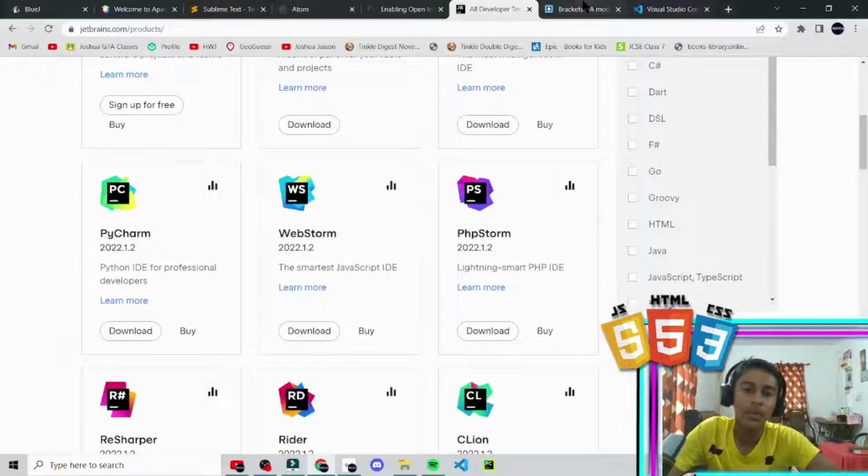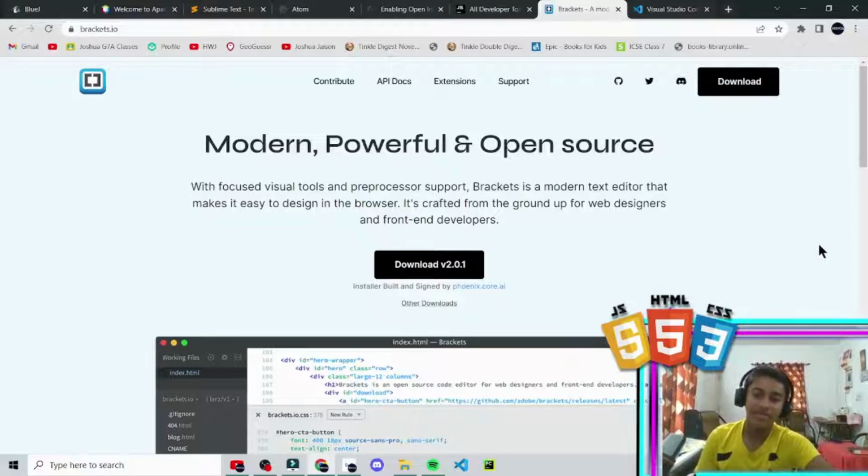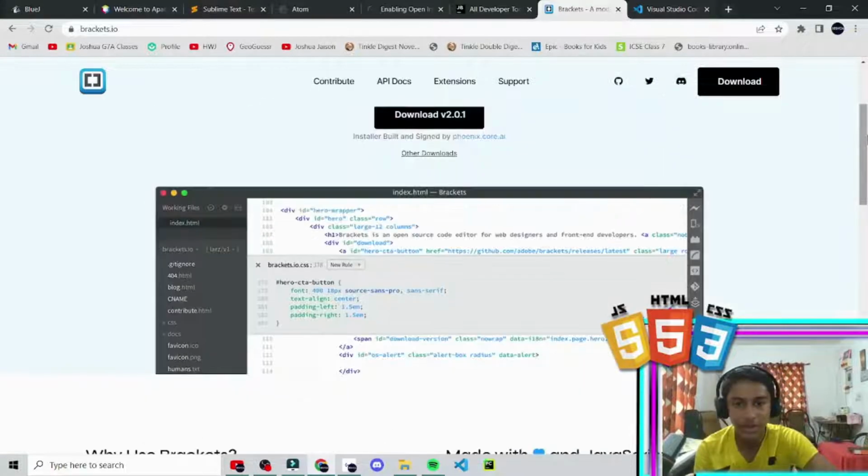Moving on, we have Brackets. Brackets is a very modern type of IDE which helps us learn by fun. And what I like personally about Brackets is that you can view the result without going to the web, like Google or something. You can view it on the same page.